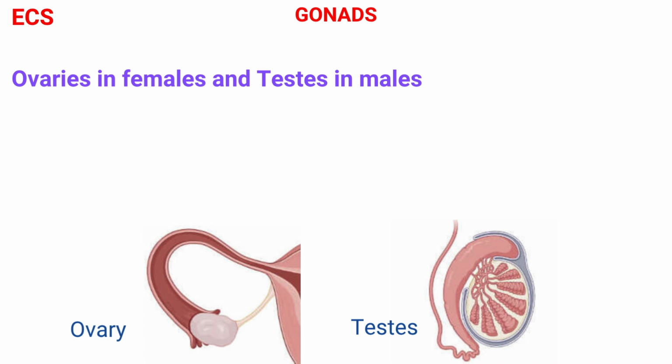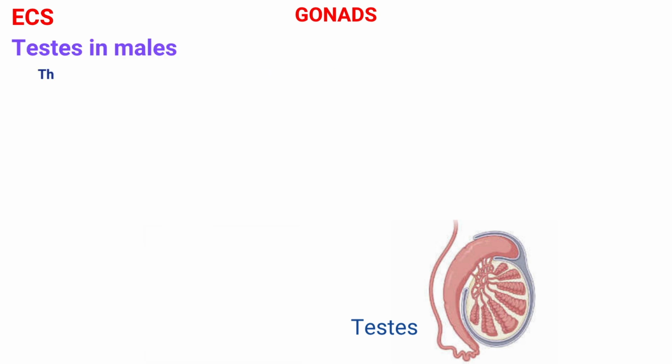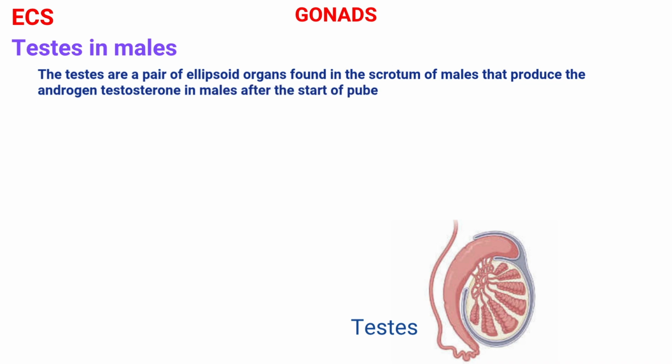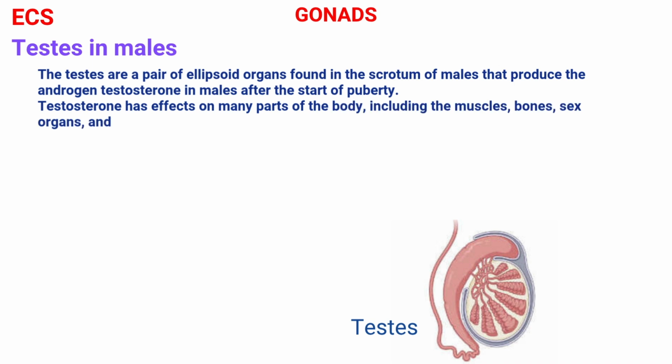These sex hormones determine the secondary sex characteristics of adult females and adult males. The testes are a pair of ellipsoid organs found in the scrotum of males that produce the androgen testosterone in males after the start of puberty. Testosterone has effects on many parts of the body, including the muscles, bones, sex organs, and hair follicles.